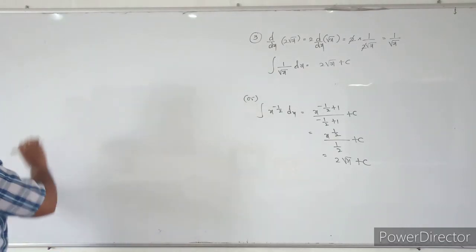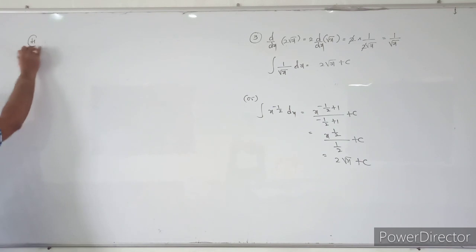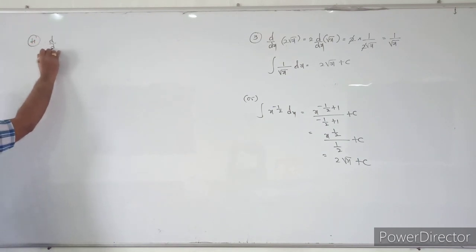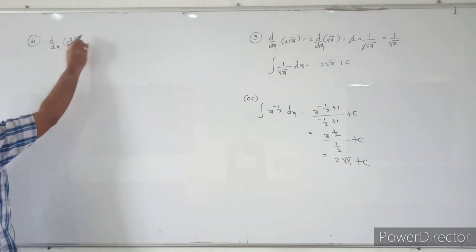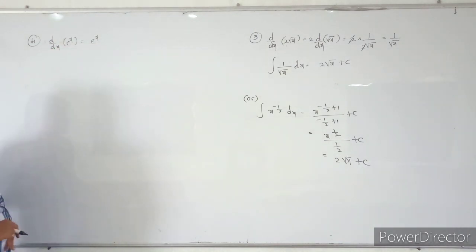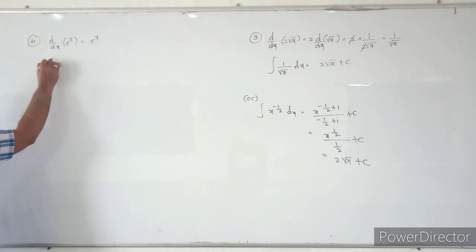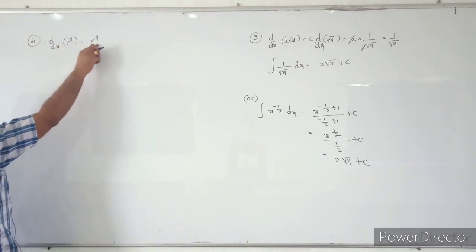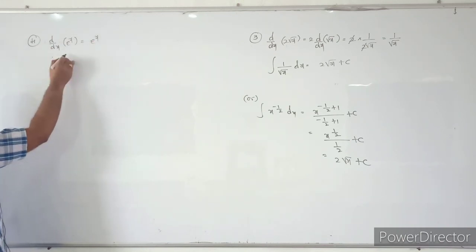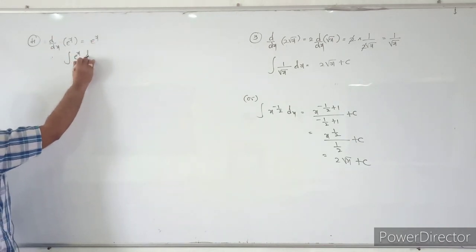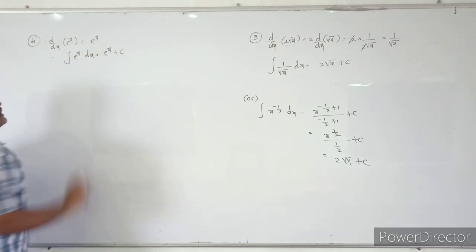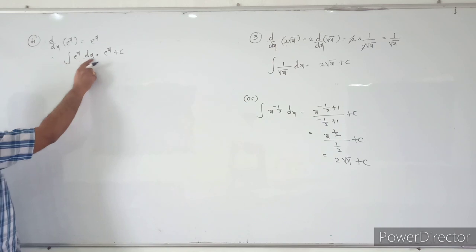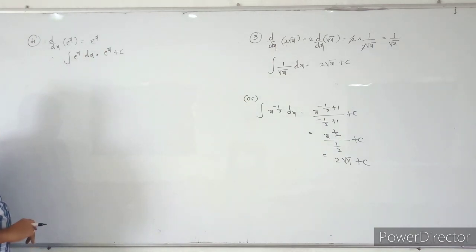And also see this one, derivative of e power x. What is the derivative of e power x? Derivative of e power x is e power x. So therefore the derivative of this function is this one, the integral of this function is this value. Integral of e power x into dx is equal to e power x plus c.